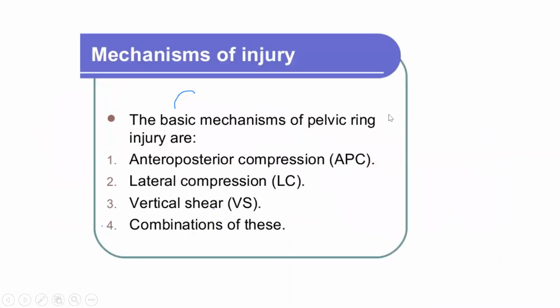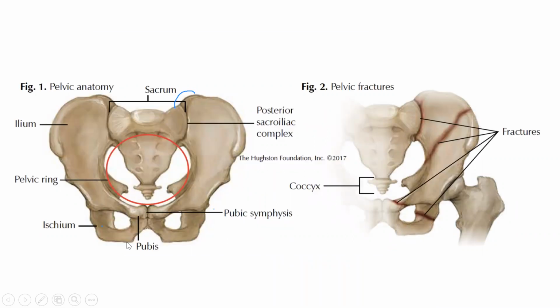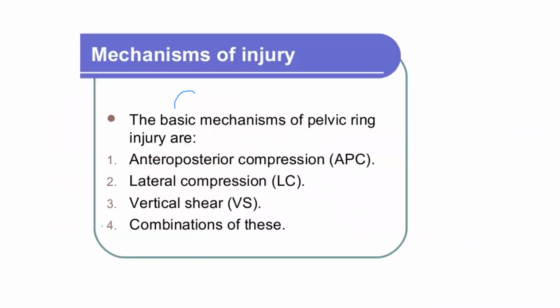Okay, so the mechanism of injury. The mechanism of injury can come from multiple sides. From anterior you can have this injury, from posterior, from lateral, from superiorly. From vertical, injury can be there. There can be lateral compression, there can be anterior posterior compression. These are the basic mechanisms. There's nothing rocket science in that.